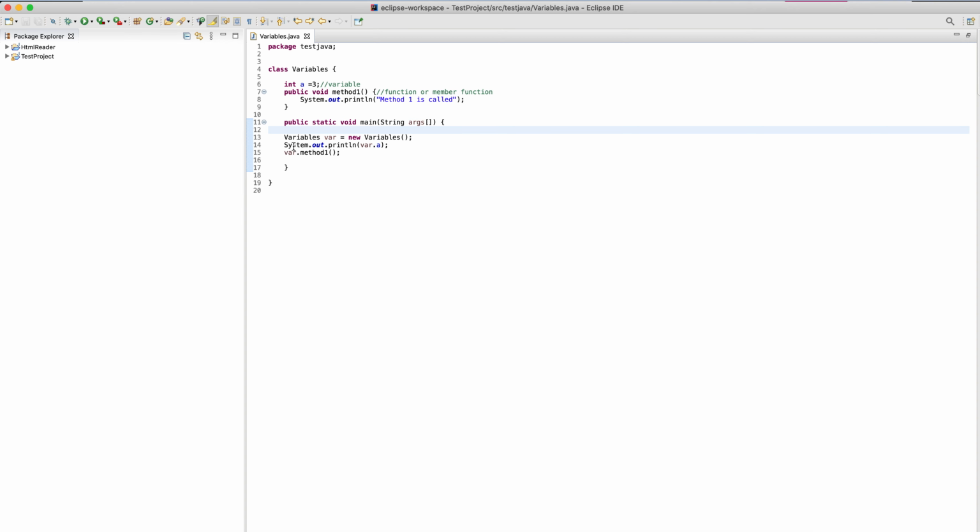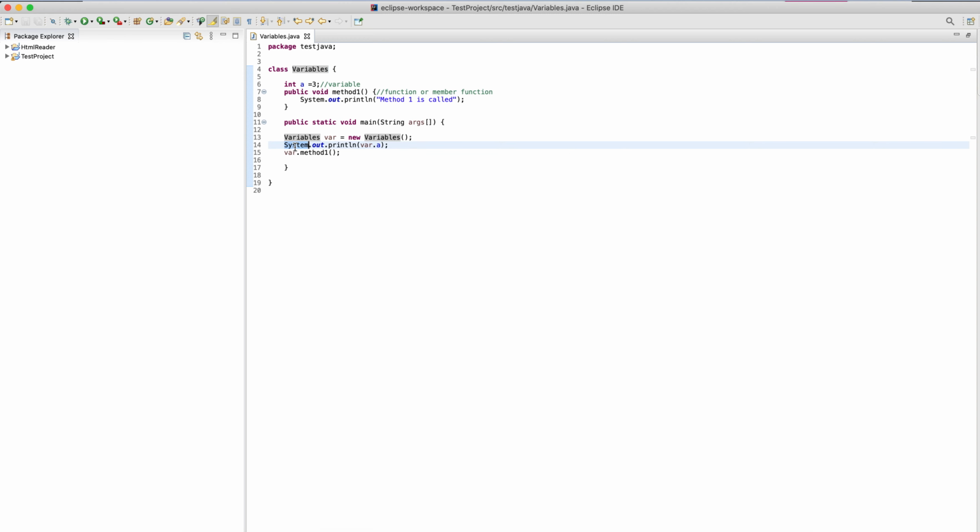So System is a class. Always remember, whenever we create any class in Java, we have a naming convention, which is camel case. Camel case means it starts with a capital letter, then all small. So whenever we have any class in Java, we will create it like this.